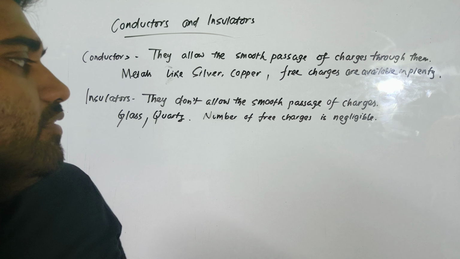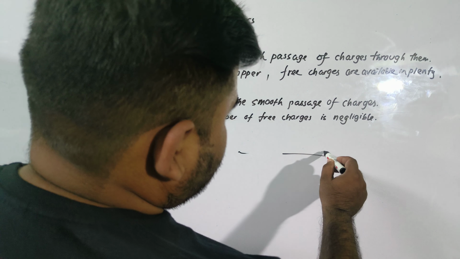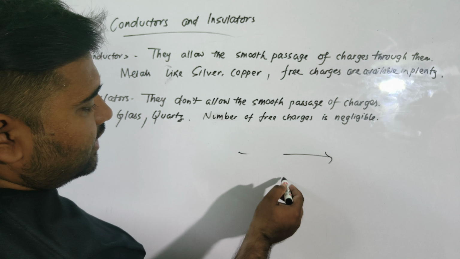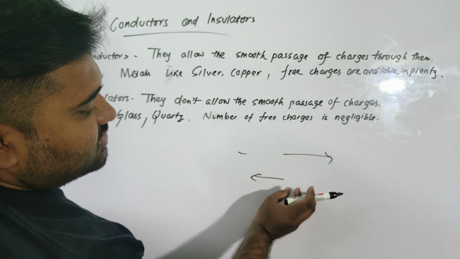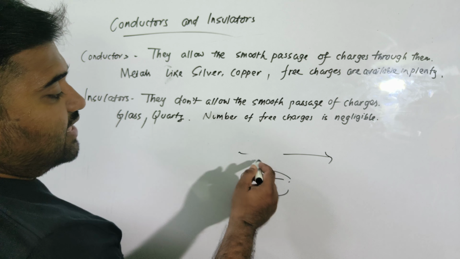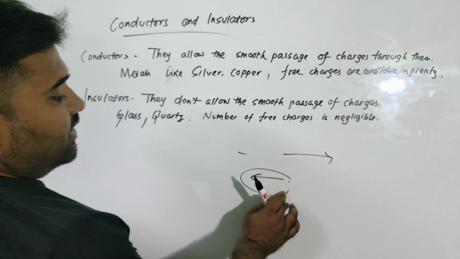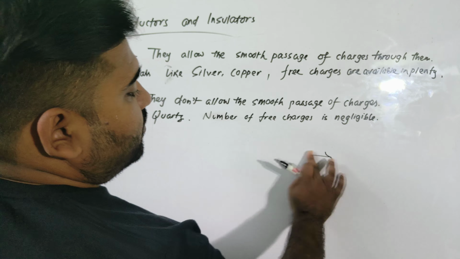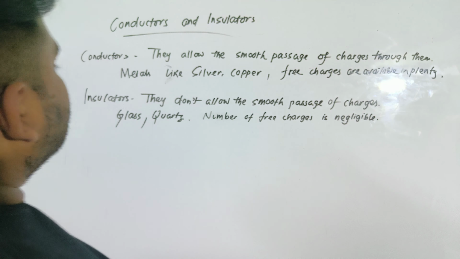Even if a charge is going from this point to this point, constituting a current, another charge is coming from this point to this point, thus cancelling the current. So the net current, even if these charges are moving randomly, is zero.